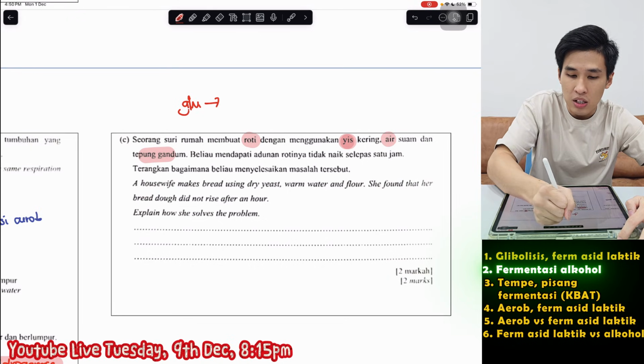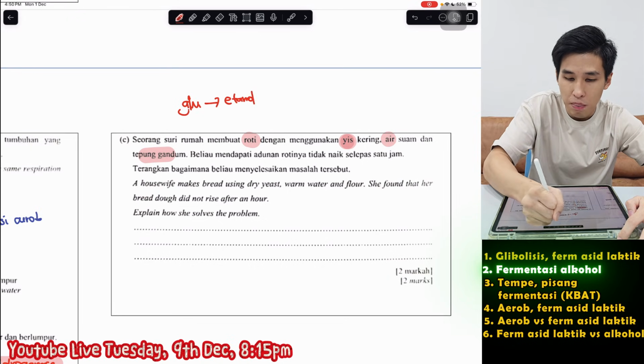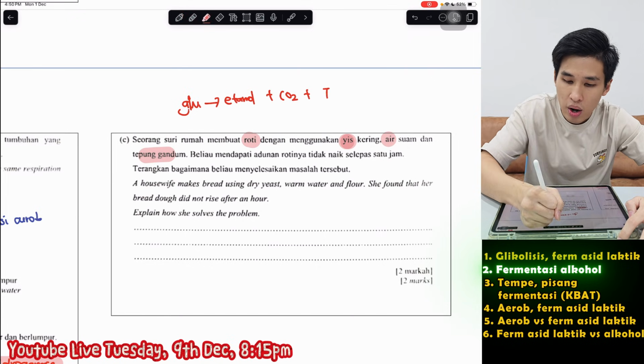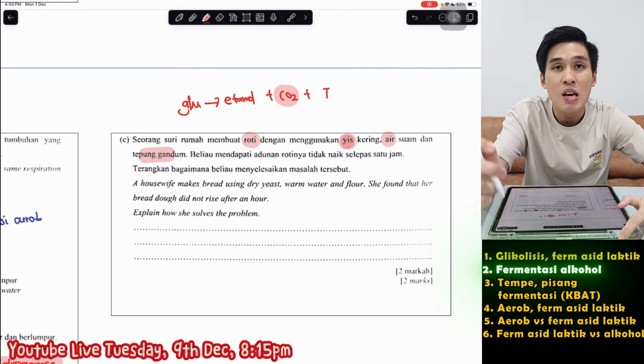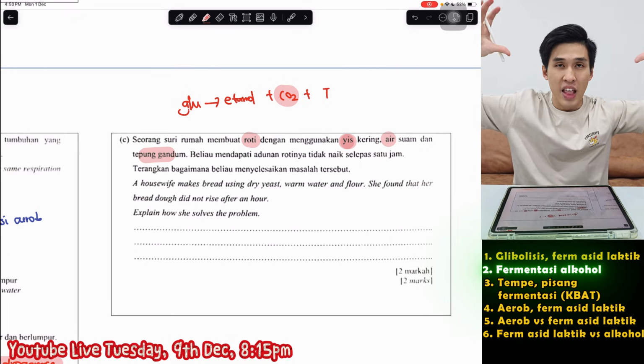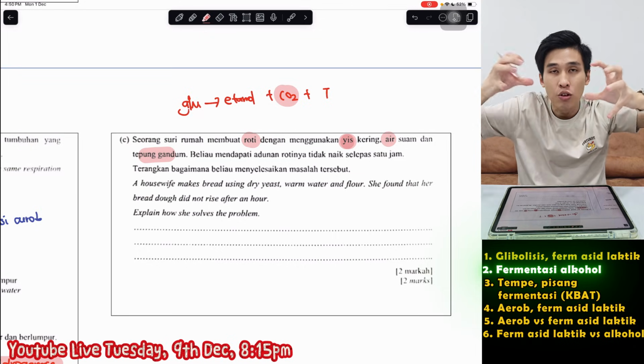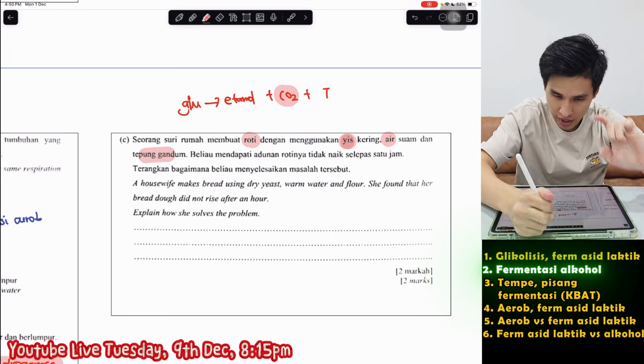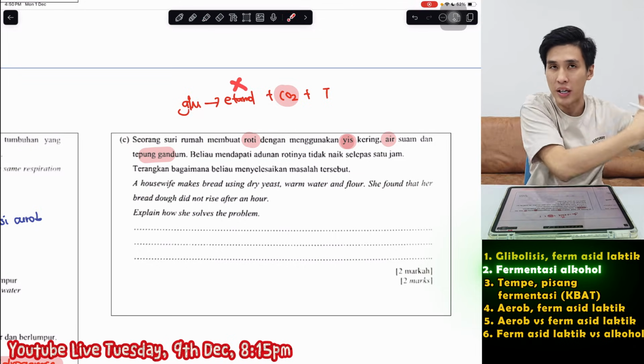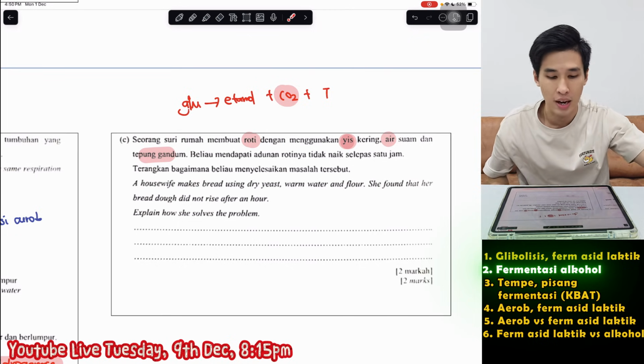So glukosa diurai kepada ethanol, but for this one you got CO2 dan tenaga. So CO2 adalah produk yang utama menyebabkan the dough to menaik, adunan naik, cause the rising of the dough. So remember that ethanol will just evaporate when you bake the bread. So there's no arak dalam roti ya.